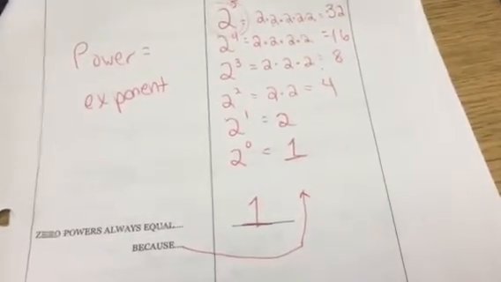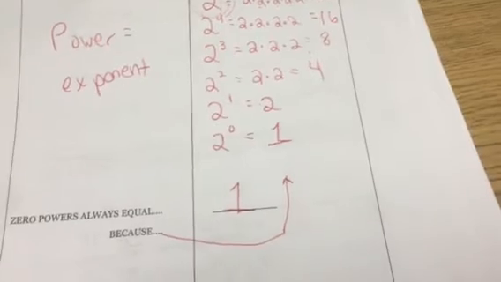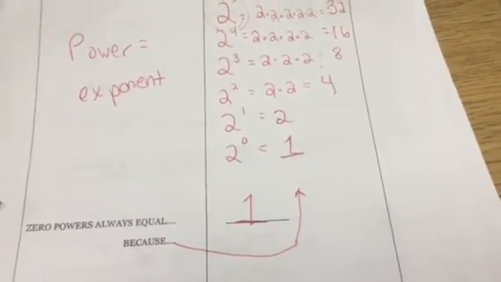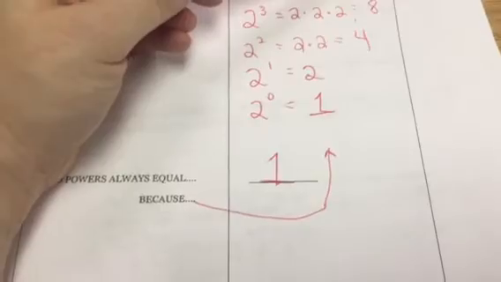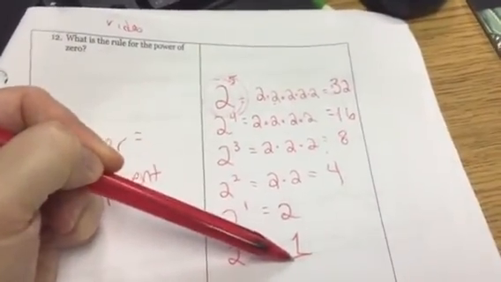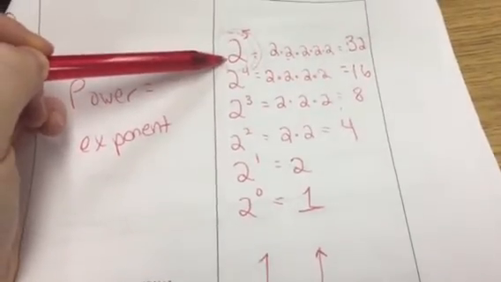And if you don't believe me, try the same activity with 3 to the 5th power, 3 to the 4th power, 3 to the 3rd power, 3 to the 2nd power, 3 to the 1st power, and 3 to the 0 power. You might need a calculator, and that's okay, but if you don't believe me, it'll work the same way out, except this list of numbers will divide by 3 instead of 2, because it's based on your base.